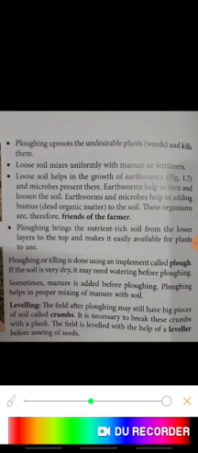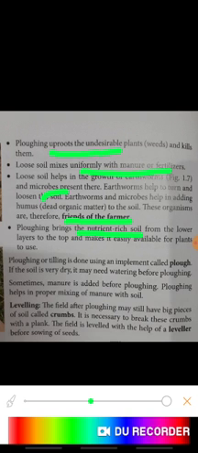Let me again revise the points. First, plowing uproots the undesirable plants. Second, it uniformly mixes the soil with manures and helps in the growth of microbes, which are called the friends of the farmer. Third, it brings nutrient-rich soil from the lower layers up, and it becomes easily available to the plants. Next, there are certain implements which help in plowing. One is called a plow. There are also some more implements which we'll discuss in the next class.